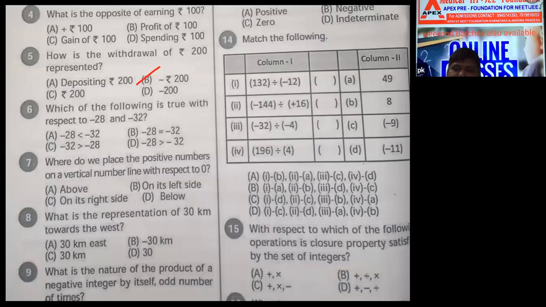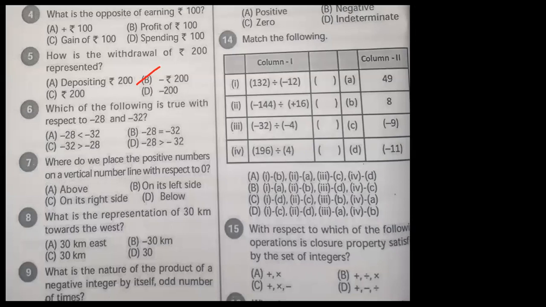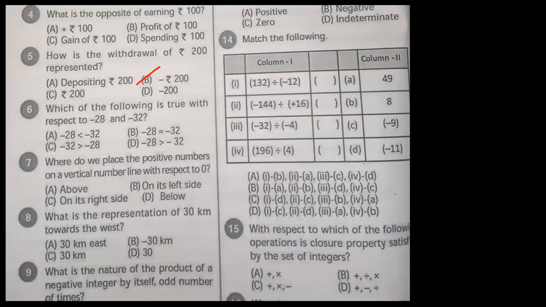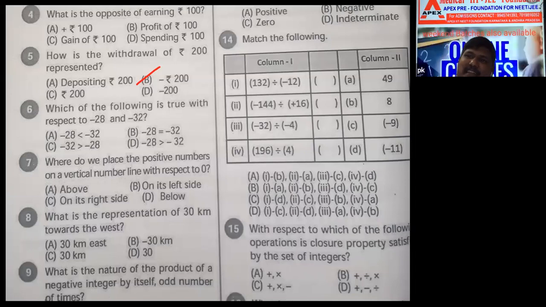Yes, Gunatham, what's your doubt? Sir, the opposite of withdrawal is deposit, no, sir? Where in the question did they give opposite? In the previous question they gave opposite. This question they didn't give anything.